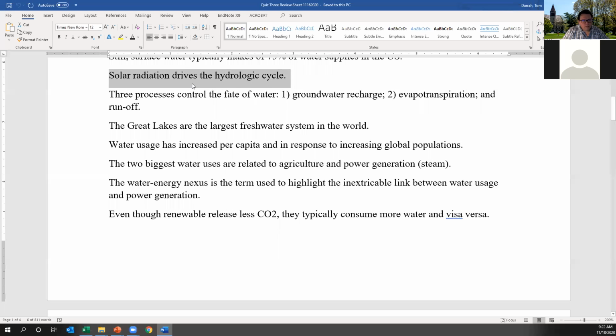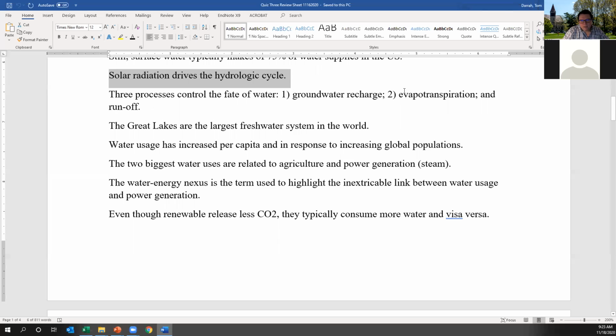Solar radiation drives the hydrologic cycle, leads to cloud formation, transports water masses, and then eventually leads to precipitation. The fate of the water is controlled by one of three phenomena. The water will either percolate through the soil and into the ground, which is called groundwater recharge. A component of it can be evaporated directly or undergo transpiration, where plants take it up or release it through their stomata, called evapotranspiration. Or it can run off overland into streams and lakes and eventually lead to the oceans.